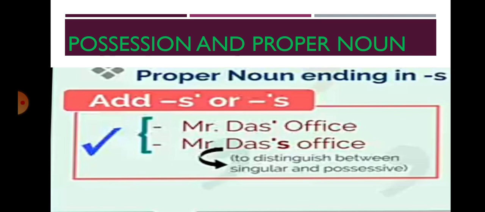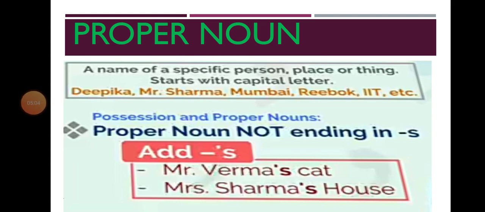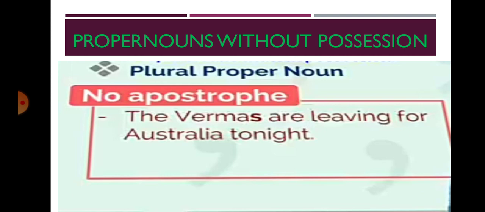Like that, if a proper noun ends with s, we can use apostrophe s or just an apostrophe after it. Both are correct, to distinguish between singular and possession. Another example, James. The word ends with s, so we can use James' or James's after the apostrophe. Similarly, if a proper noun ends with s, you can use an apostrophe alone or apostrophe s.